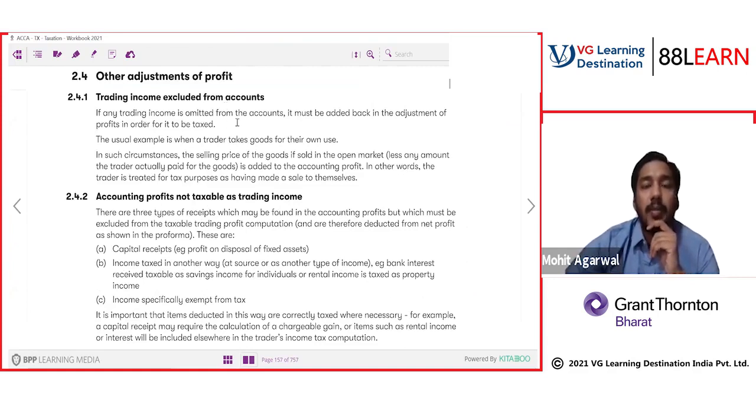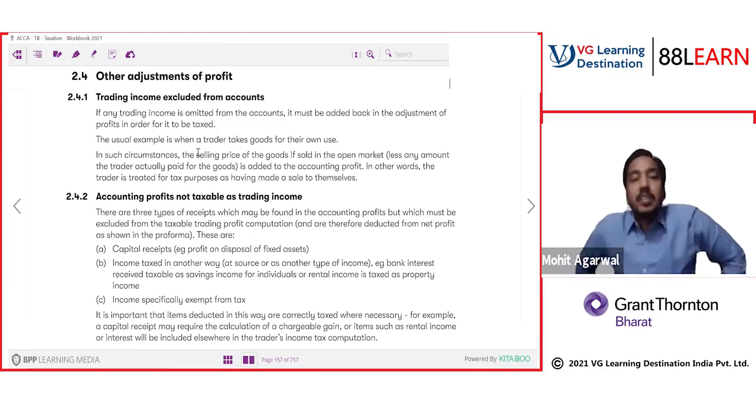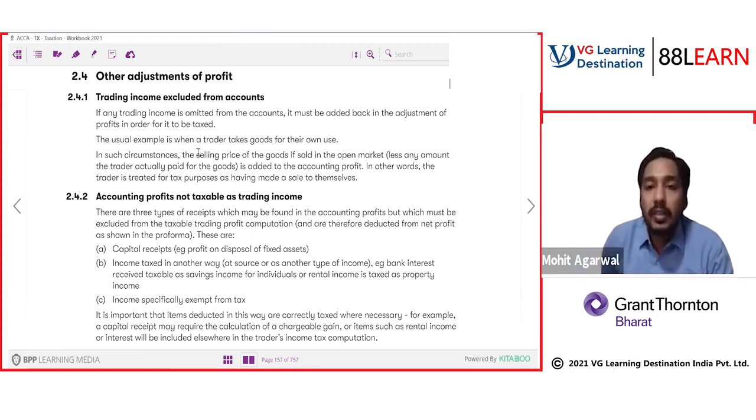If any trading income is omitted from the accounts, it must be added back in the adjustment of profit in order to be taxed. The usual example is when a trader takes goods for their own use. Now here you need to understand this point. Very important point. In such circumstances, the selling price of the goods, if sold in the open market, less any amount the trader actually paid for the goods, is added to the accounting profit. In other words, the trader is treated for tax purposes as having made a sale to themselves.